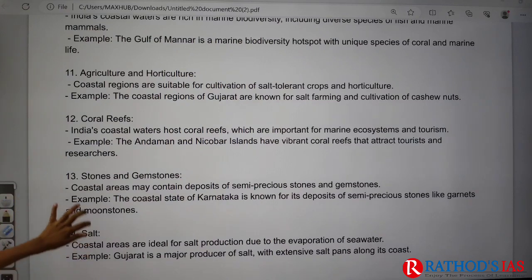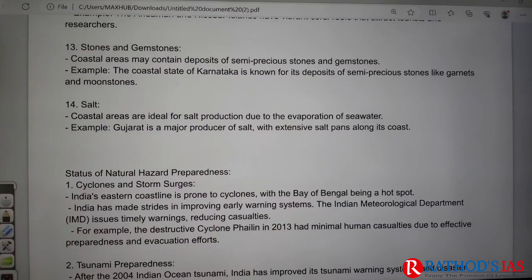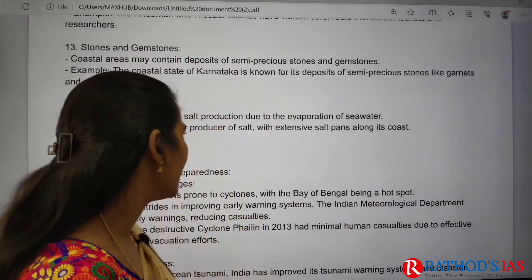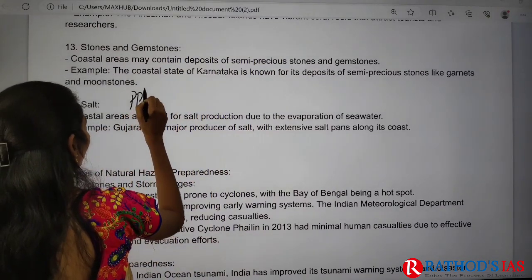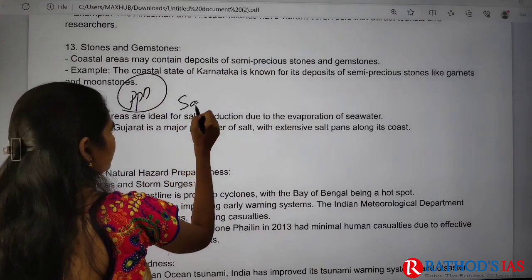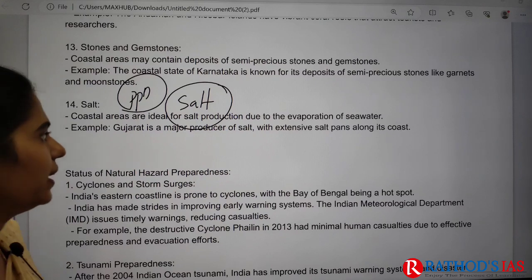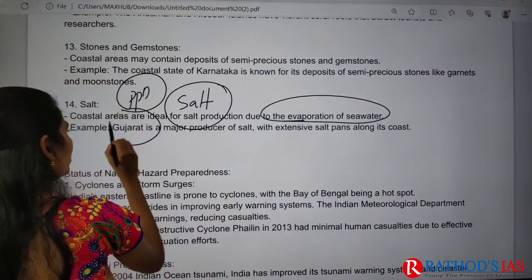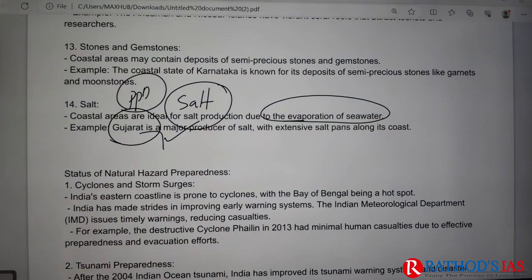So like that you can write some important points. And you can even write about salt. We have salt pans, and in these salt pans we prepare salt. How is this salt prepared? Salt is prepared by the evaporation of seawater, and Gujarat is very much famous for the production of salt. And this is the first part.